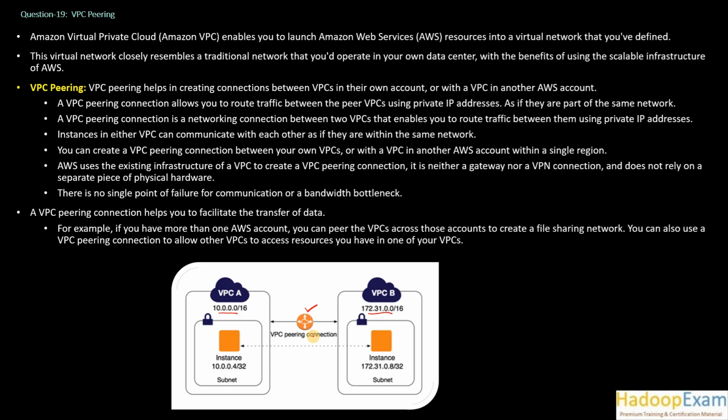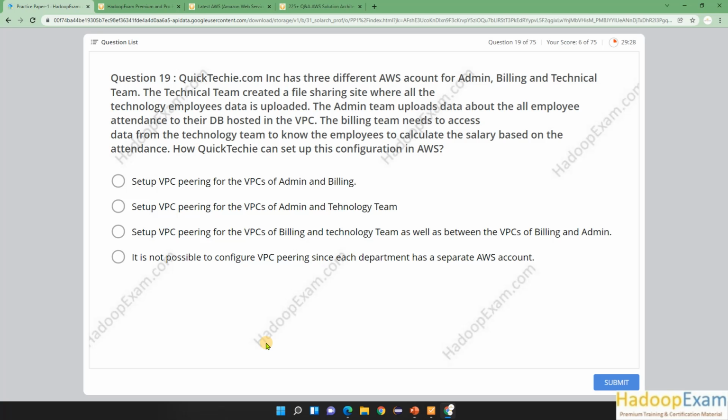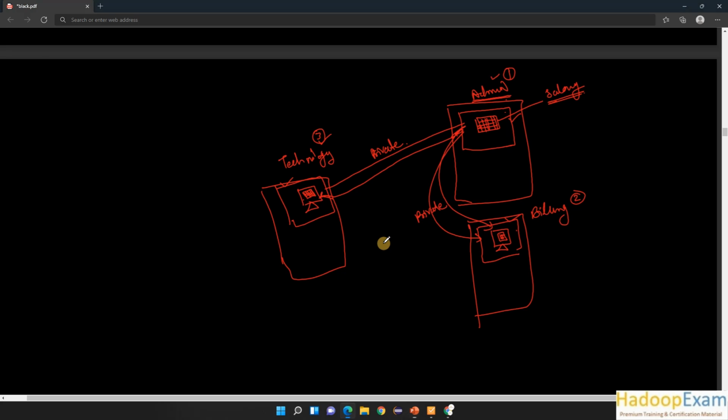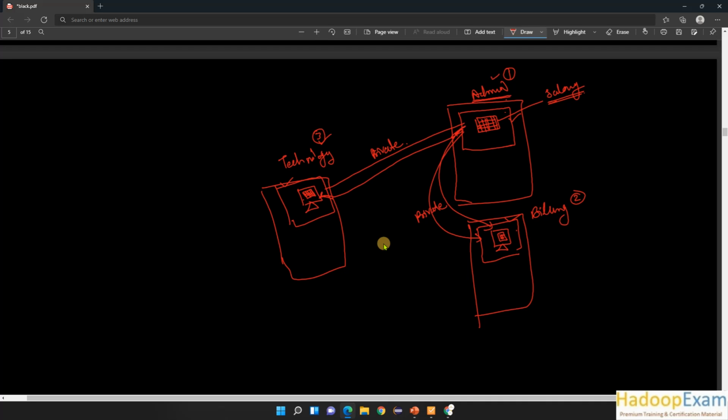So that is the solution. If the VPCs are different and you want communication between VPCs, then this is the solution. So what would be the answer to this question? The first option says set up VPC peering for the VPCs admin and billing. Just setting up VPC peering between admin and billing, how is it going to help?